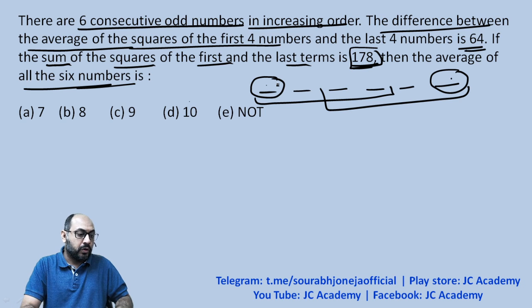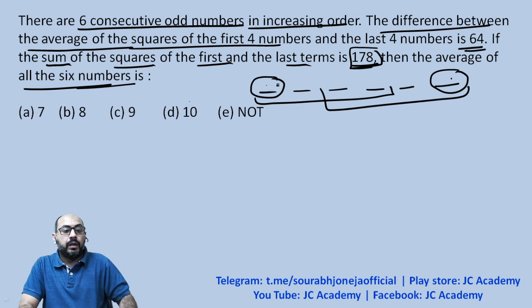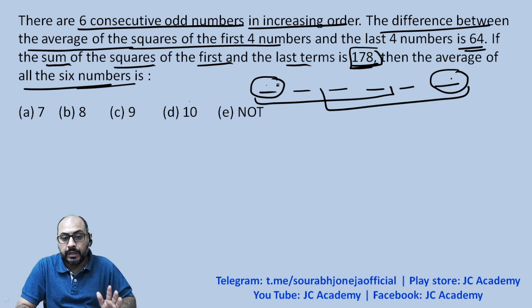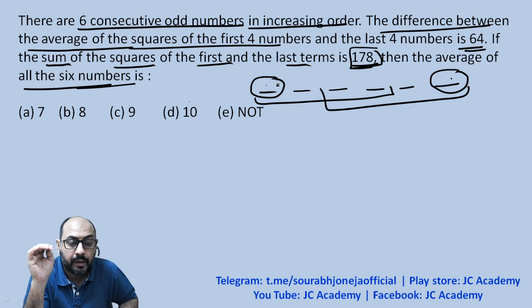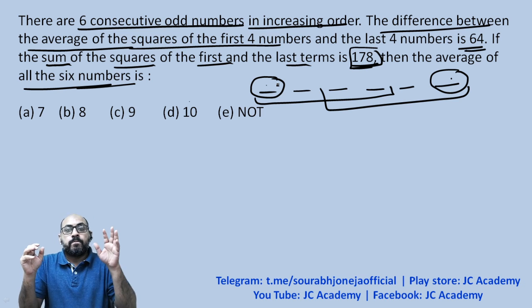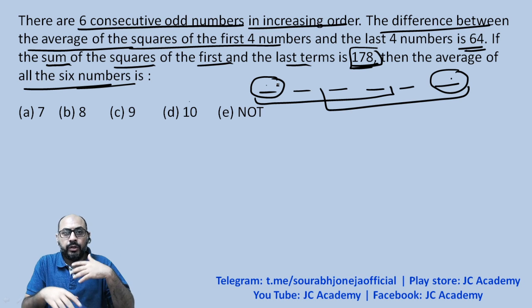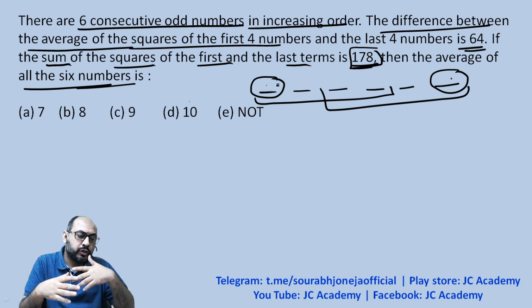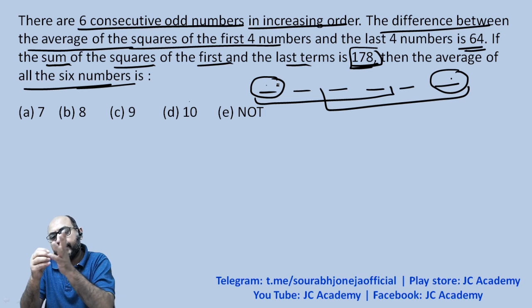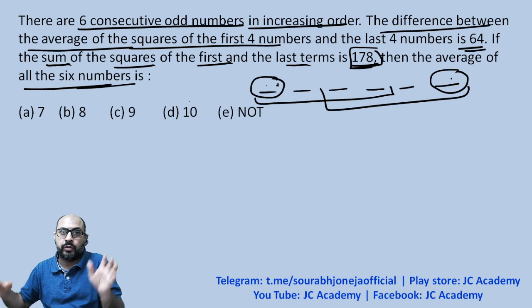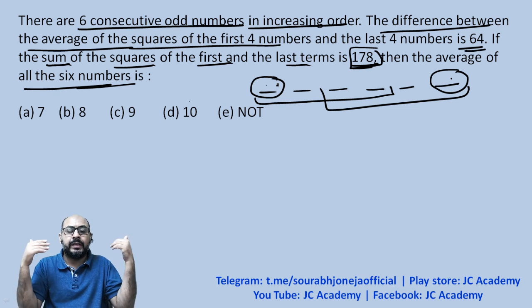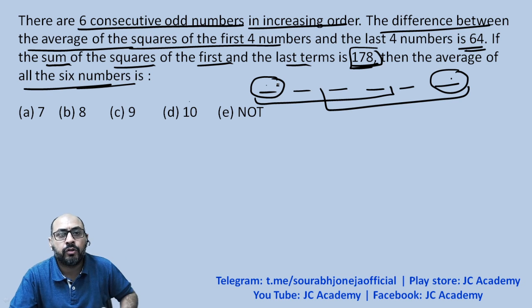Now we're supposed to solve the last number. What is the sixth number? Now I'm gonna give you a hint. Please try and understand. Now you can do it in multiple ways. You can assume the first number to be x, then x plus 2, then x plus 4, and so forth. This is one thought process. But in the examination, you have to apply the thought faster.